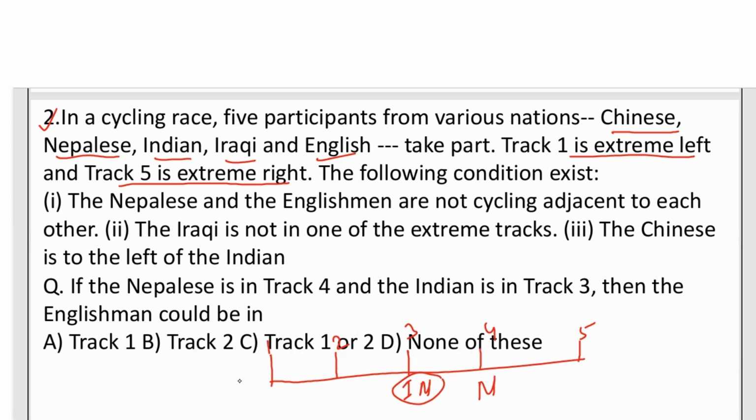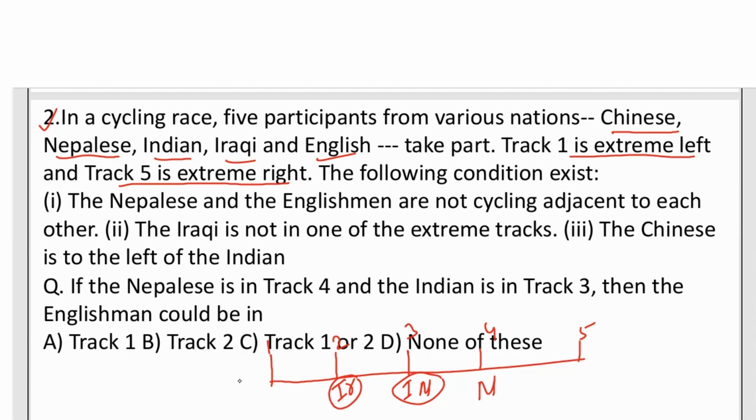Okay. And now the next condition given is: the Iraqi is not in one of the extreme tracks. So Iraqi cannot be put in 1 and cannot be put in 5. That means the Iraqi should be at the place of 2 only. So we can put the Iraqi at position number 2. So now position 2 is fixed, occupied, and position 3 also occupied, and position 4 also occupied.